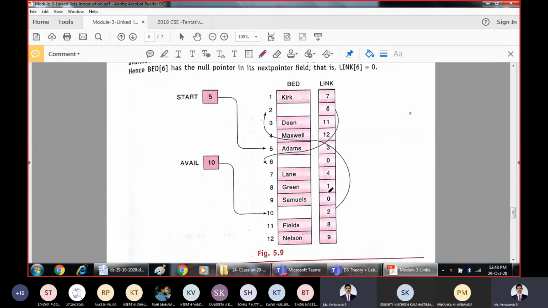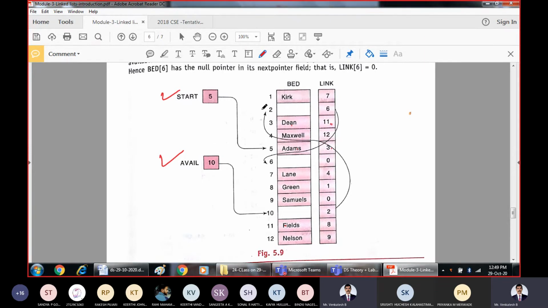The previous diagram has been modified now. It says two pointers we are trying to maintain. This is the starting address of the memory which is already occupied. Start is 5. It is starting from Adams. Then it goes to 3. At 3 we have Dean. Then it goes to 11. At 11 we have Fields, and so on. It will go on continuing.